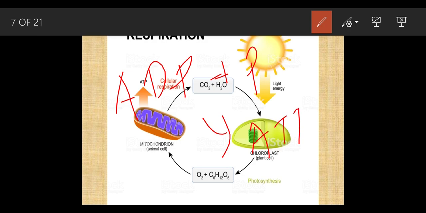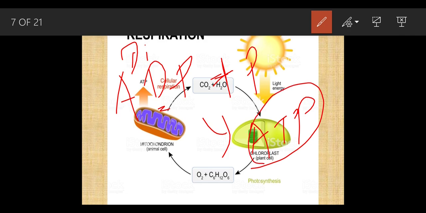What does that mean? ADP means adenosine diphosphate, di means 2, phosphate. When this diphosphate gets one more phosphate, it gets converted into ATP. ADP is the form of energy stored inside the organism, but ATP is the release of the energy.